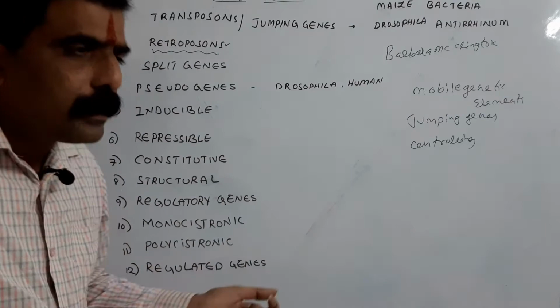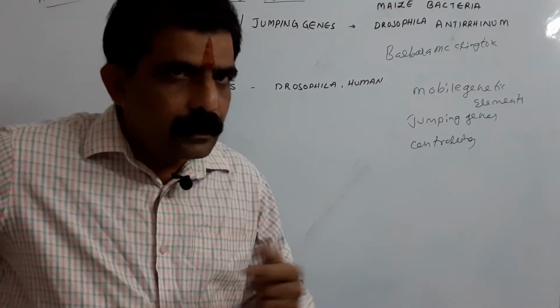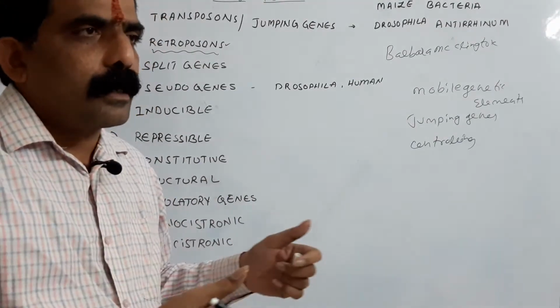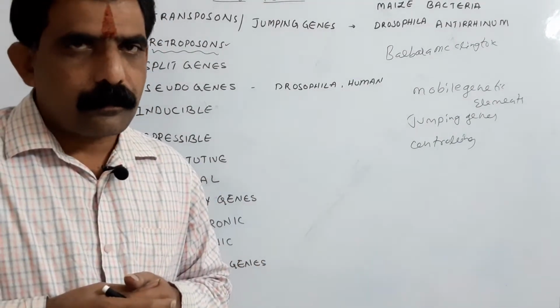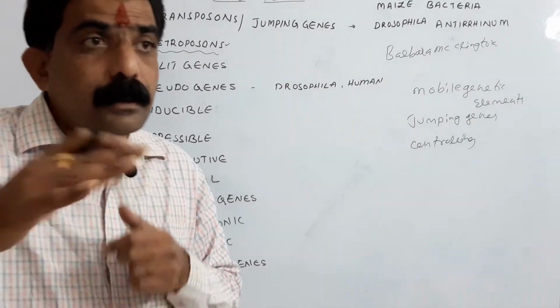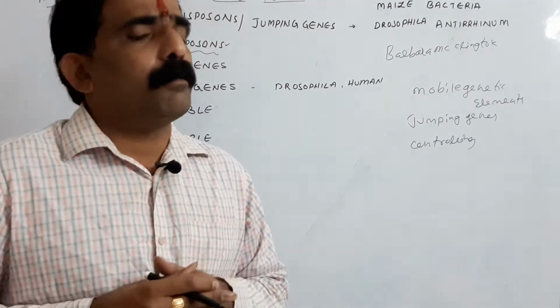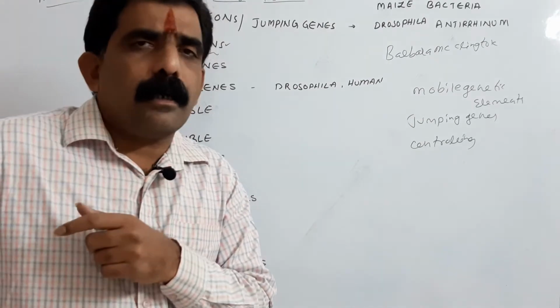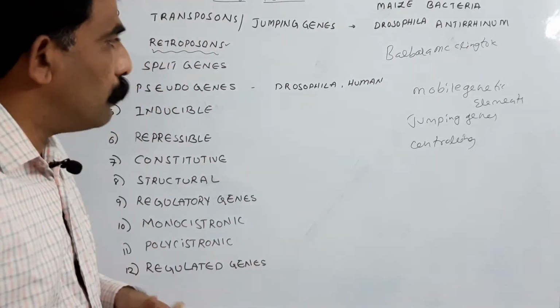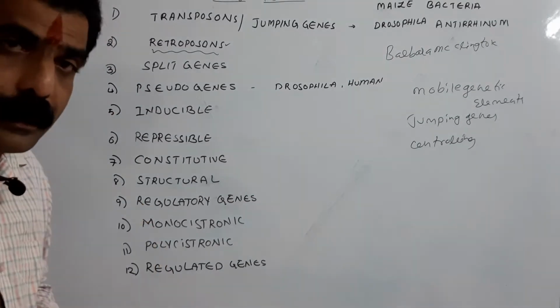So retroposons are the genes which are synthesized from RNA under the influence of the reverse transcriptase enzyme. Transcriptase is RNA polymerase, but reverse transcriptase is DNA polymerase. It depends on RNA and synthesizes DNA. So, RNA dependent DNA polymerase, reverse transcriptase.